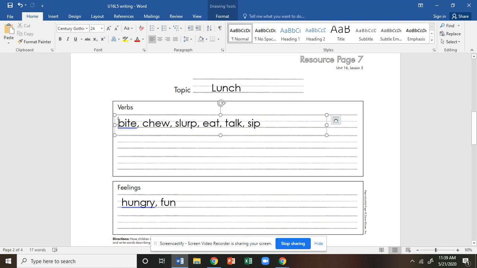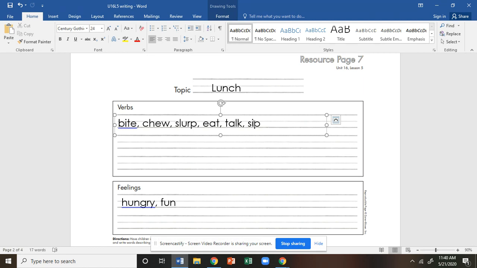Okay. The next part you see is verbs. These verbs are going to be about the topic, eating lunch. All right. You're going to need 6 verbs for your poem. So 6 verbs. Remember, verbs are action words. Ask yourself, is this something that you can do? All right. So at lunch, these are 6 different verbs that you can do. Bite, chew, slurp, eat, talk, sip.